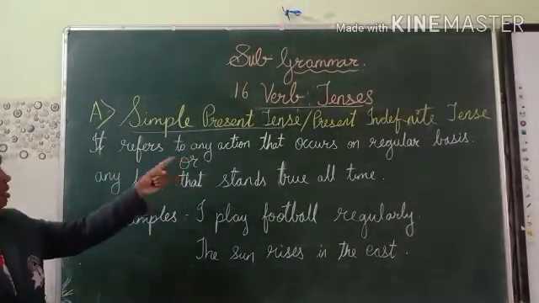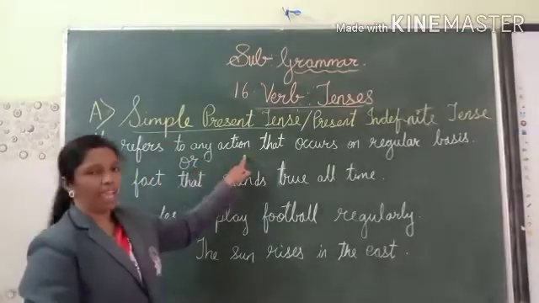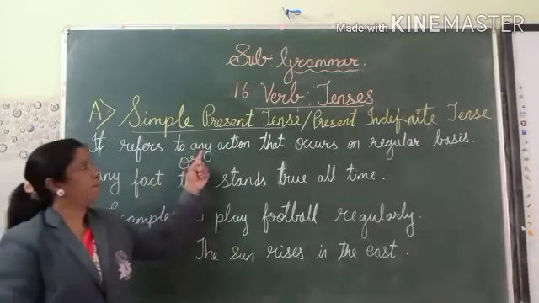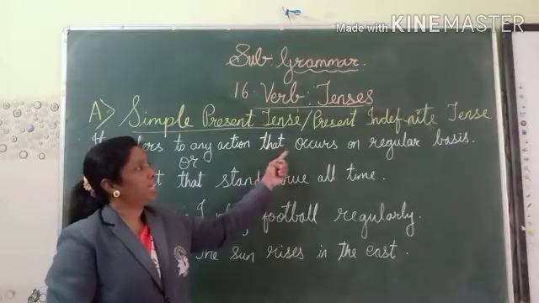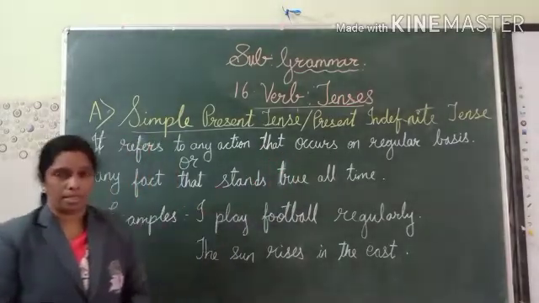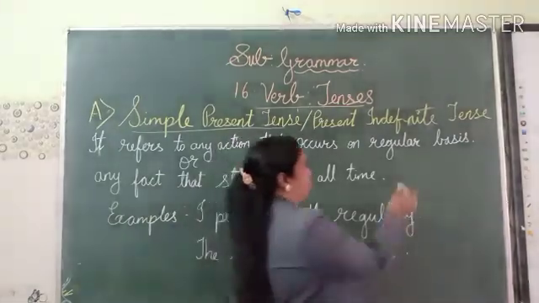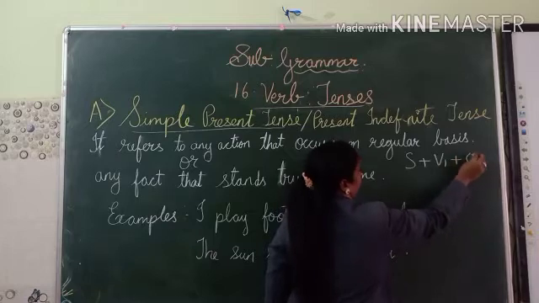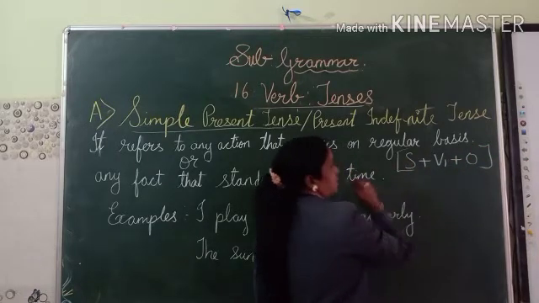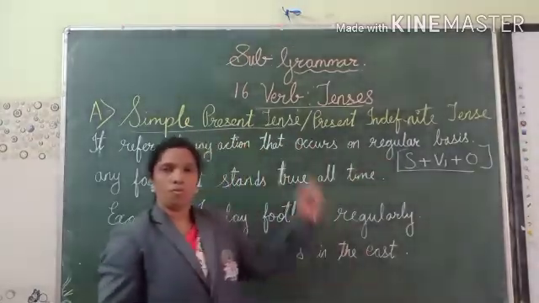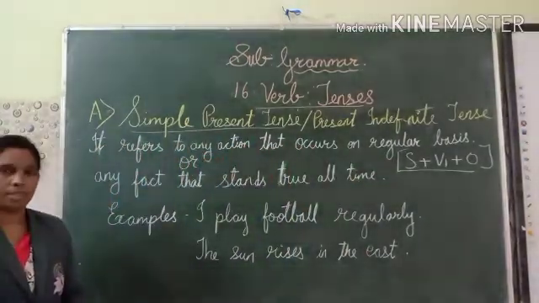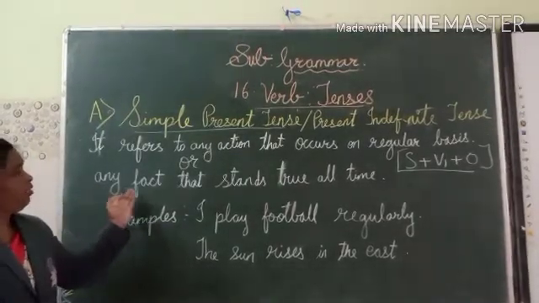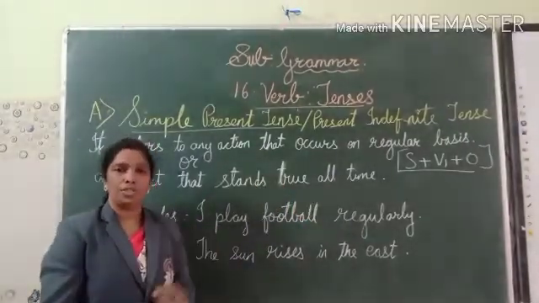Simple present tense refers to any action that occurs on a regular basis. Its sentence structure is subject plus V1 plus object. This is the sentence structure of simple present tense. Or it refers to any fact that stands true all the time.